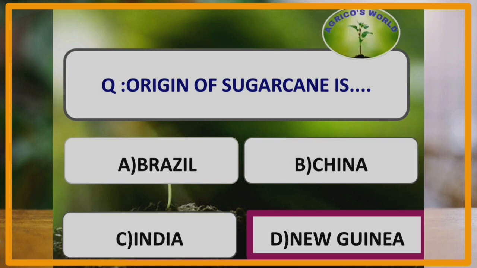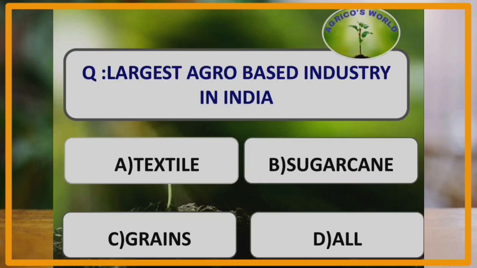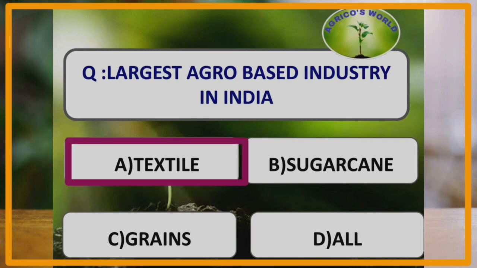Sugarcane is originated in New Guinea, whereas Saccharum barberi is originated in India. What is the largest agro-based industry in India? The largest agro-based industry in India is textile industry, and in next position the largest agro-based industry is sugarcane. So first is textiles and then is sugarcane.